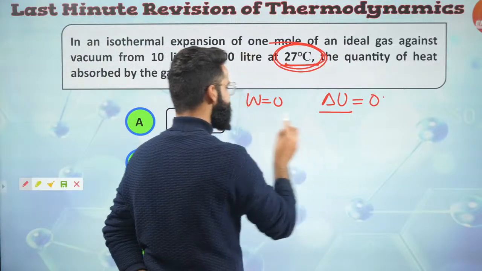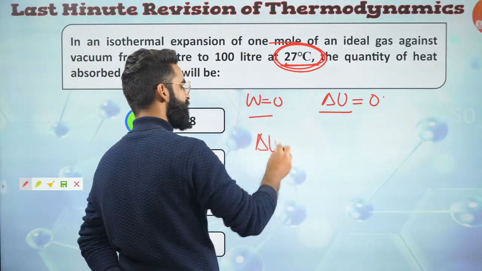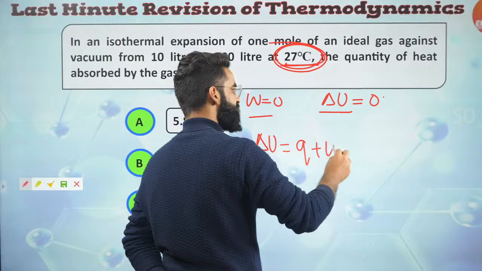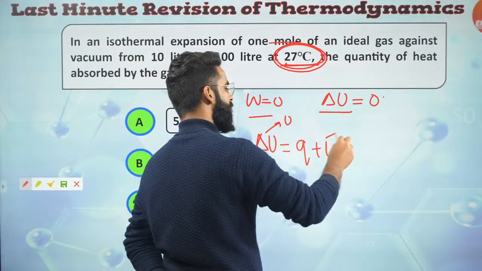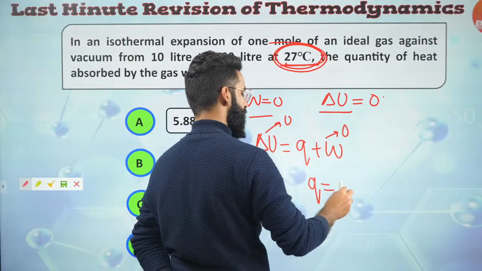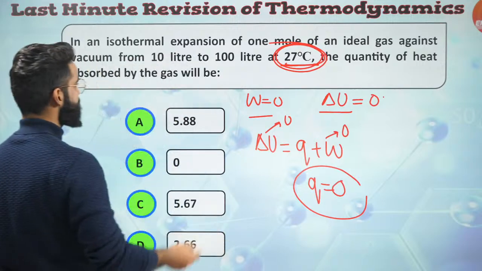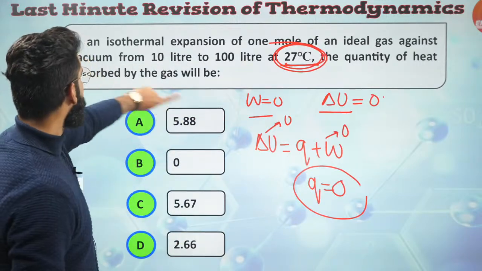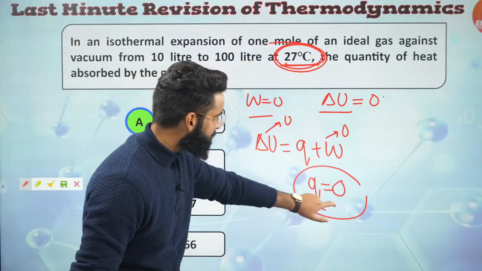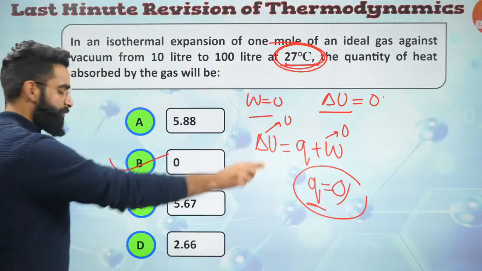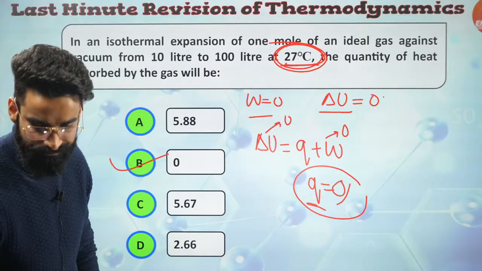Now, if delta U is 0 and W is 0, as per the first law of thermodynamics, delta U is equal to Q plus W. Since delta U is 0 and W is 0, I'll simply say Q value is 0, right? So which option satisfies it? The quantity of heat absorbed by the gas is equal to 0, which is option B, right?